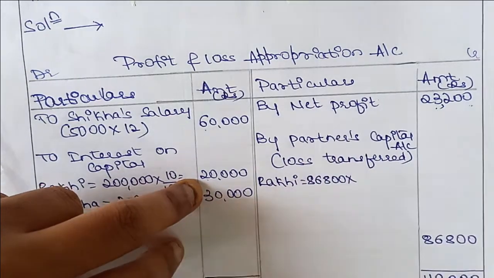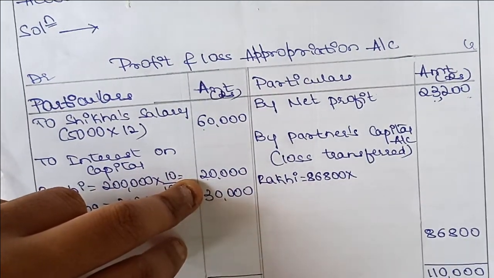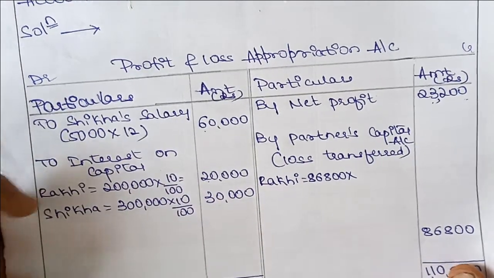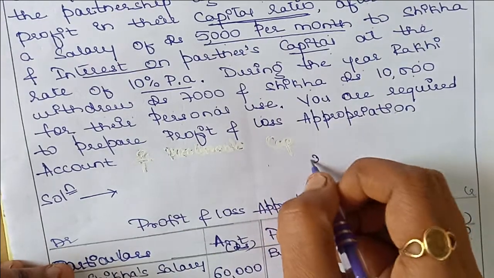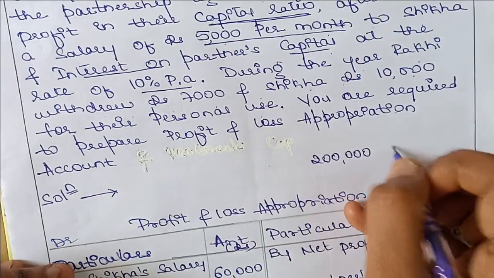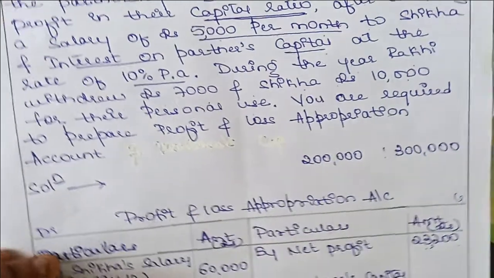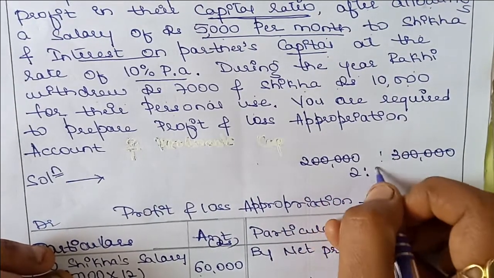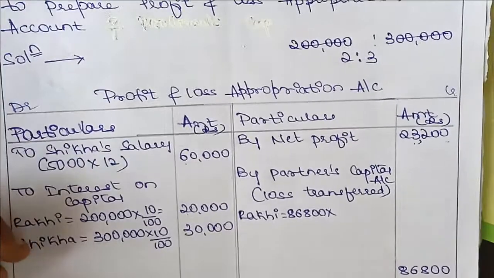It's 86,800. Now we need a ratio. In the question itself they had given that it should be shared according to the capital ratio, which means the capital they brought. Raki brought 2 lakh and Shika's capital is 3 lakh. According to their capital we can find the ratio. Here 5 zeros cancel, here 5 zeros cancel. The ratio will be 2:3, and according to this ratio we'll distribute the loss to both partners.